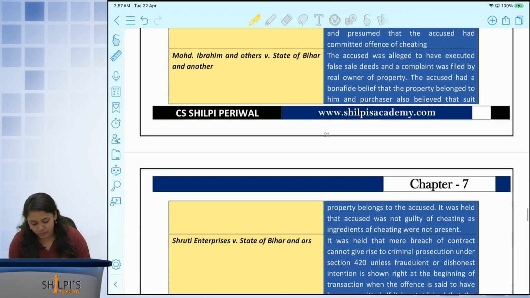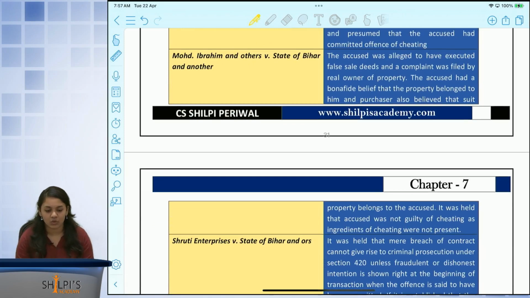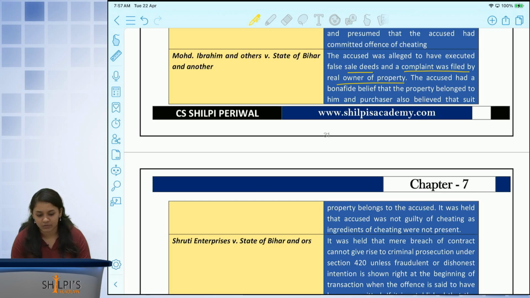In Mohammed Ibrahim versus State of Another, the court held that the execution of false deeds, sale deeds, and a complaint was filed by the real owner of the property. The accused had a bona fide belief that the property belonged to him, and the purchaser also believed that the suit property belonged to the accused. It was held that the accused cannot be held guilty of cheating, as the ingredients of cheating are not present.